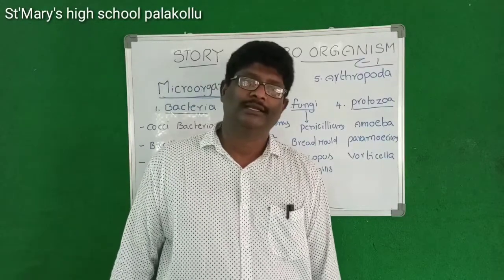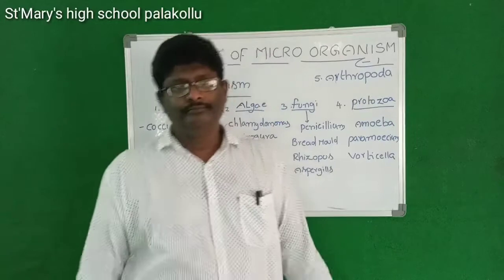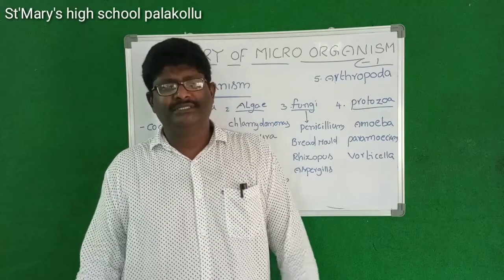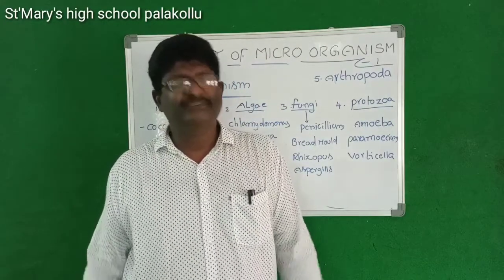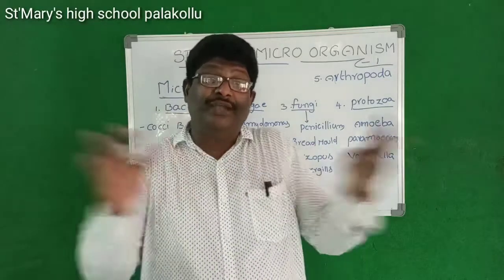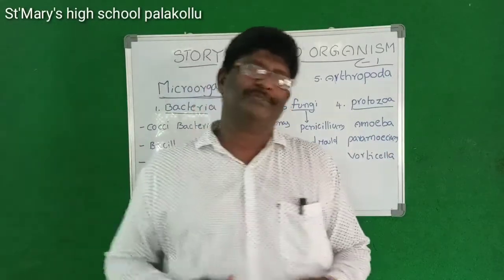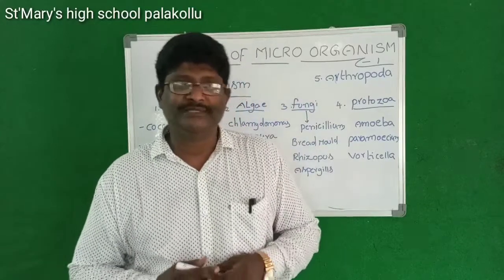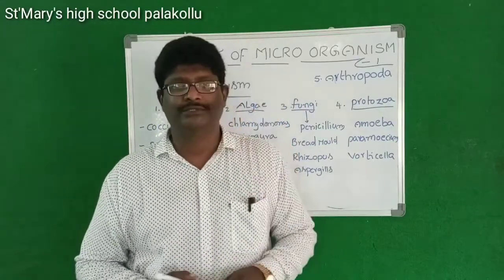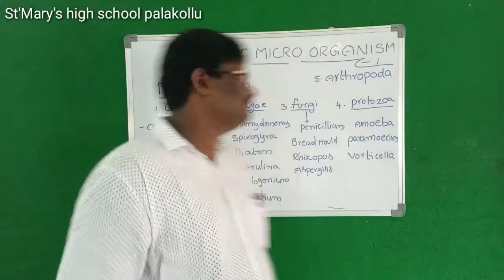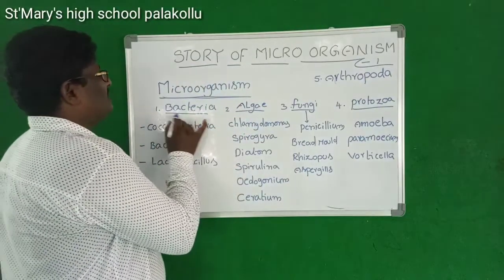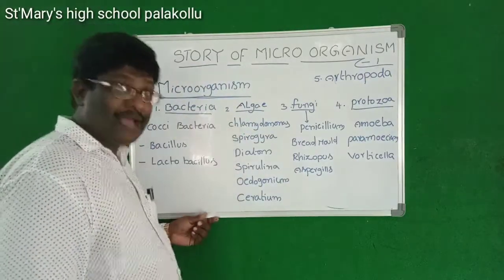These microorganisms are classified into 5 groups. What are they? First one, bacteria.